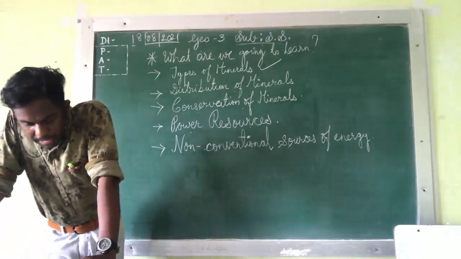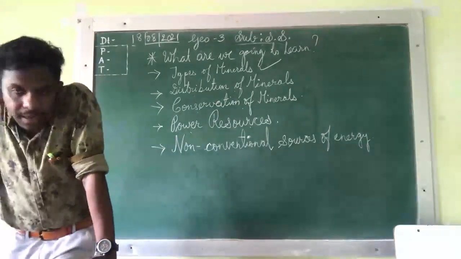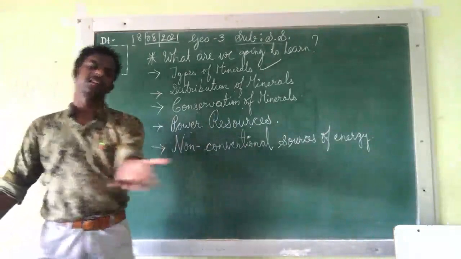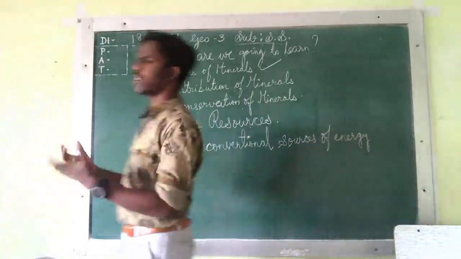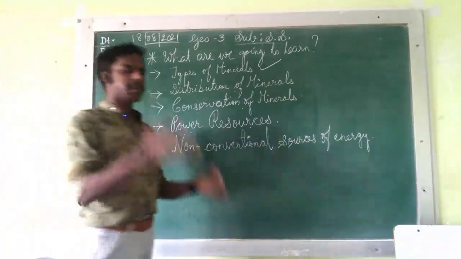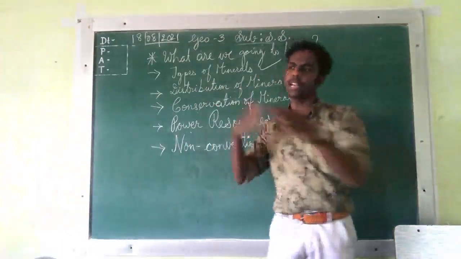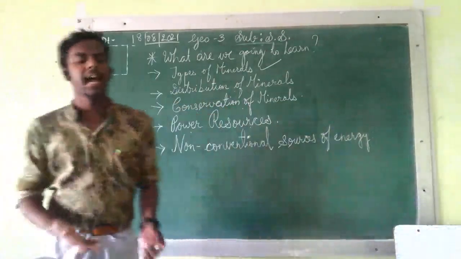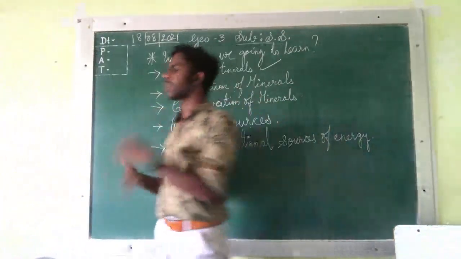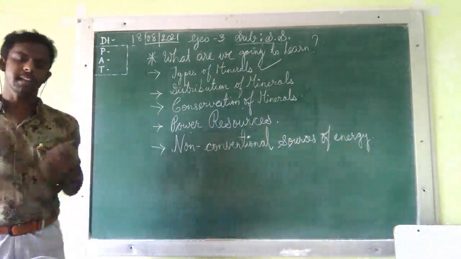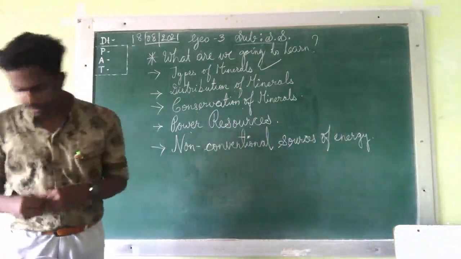So metallic minerals contain metal. This you have already learned in the previous 7th standard also. You might be knowing this. The definition of metallic minerals means what? Metallic minerals are the minerals which contain metals. Very simple. And non-metallic minerals means what? The minerals which do not contain metals are known as non-metallic minerals. Very simple. Definition is very simple only.